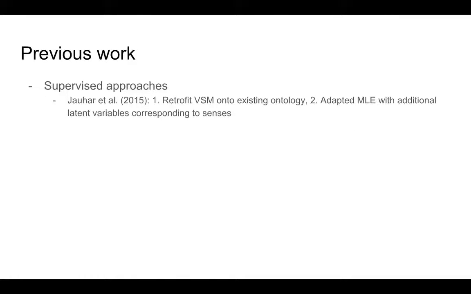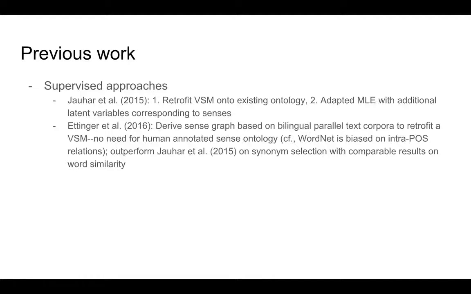Previous work that's been done to try to address this problem of creating sense-aware word vectors is both supervised and unsupervised. I'll highlight a few among each. Jauhar et al. proposed two methods. One is to retrofit a VSM onto an existing ontology. Another is adapted maximum likelihood estimation using additional latent variables that represent specific word senses.